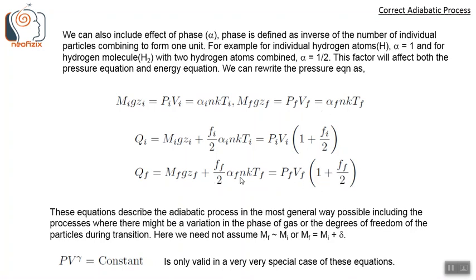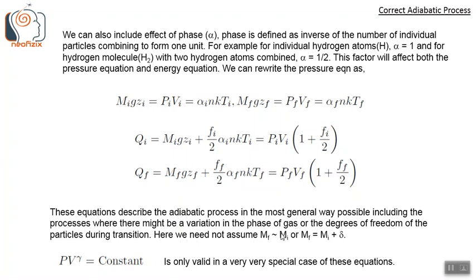So note that this alpha factor is appearing in both this pressure balance term and the energy equation. However, the degrees of freedom appears only in the energy equation and not in the pressure balance equation. So these equations describe the adiabatic process in the most general way possible, because we can include processes where there might be a variation in the phase of the gas or the variation in degrees of freedom of the particles during transition.